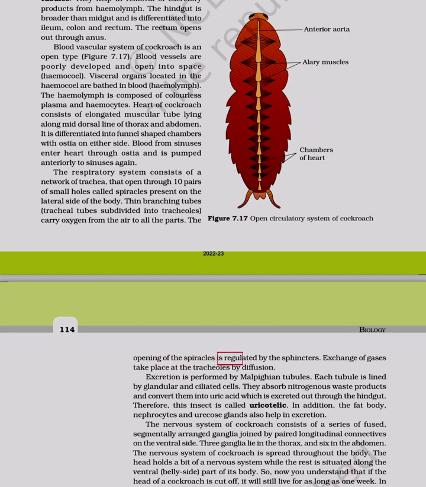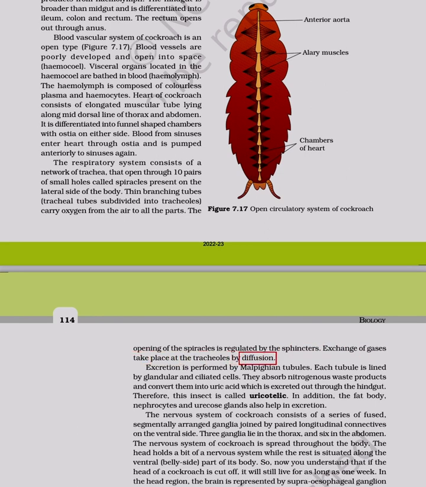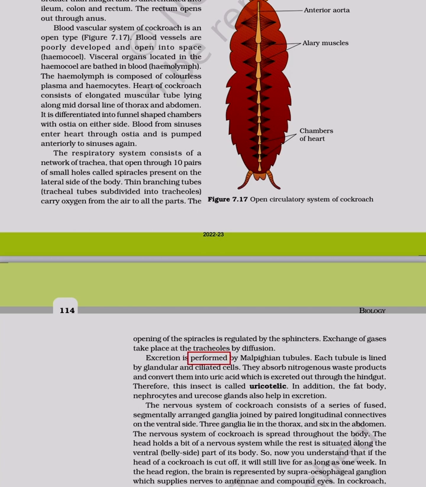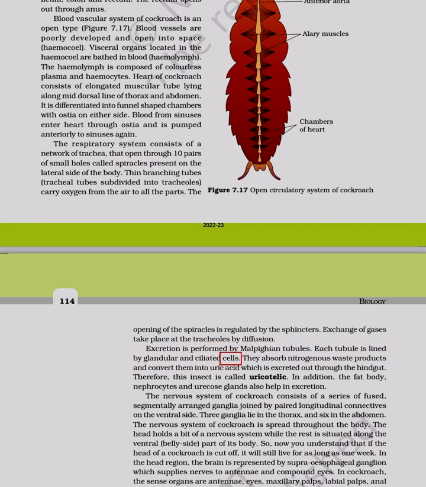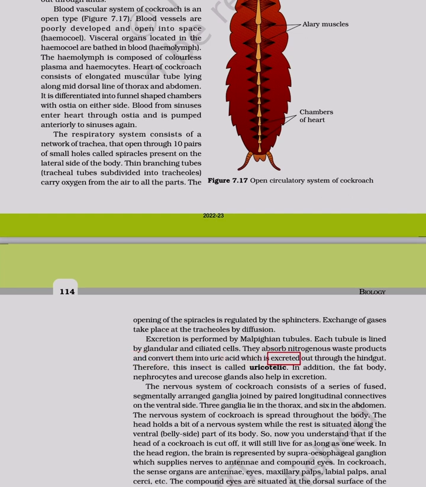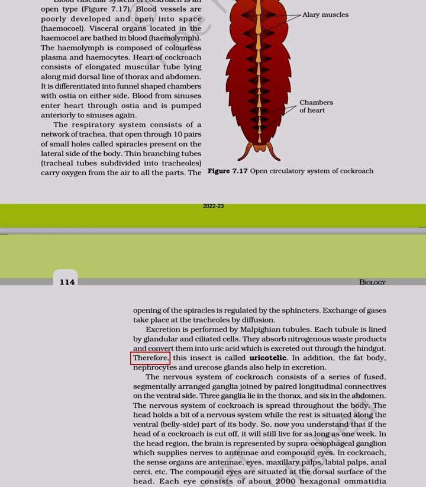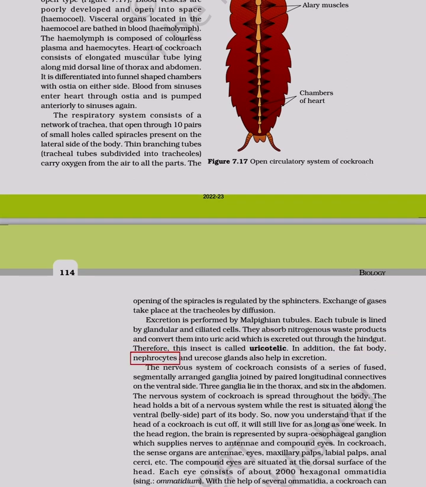Opening of the spiracles is regulated by the sphincters. Exchange of gases takes place at the tracheoles by diffusion. Excretion is performed by Malpighian tubules. Each tubule is lined by glandular and ciliated cells. They absorb nitrogenous waste products and convert them into uric acid, which is excreted out through the hindgut. Therefore, this insect is called uricotelic. In addition, the fat body, nephrocytes and uricose glands also help in excretion.